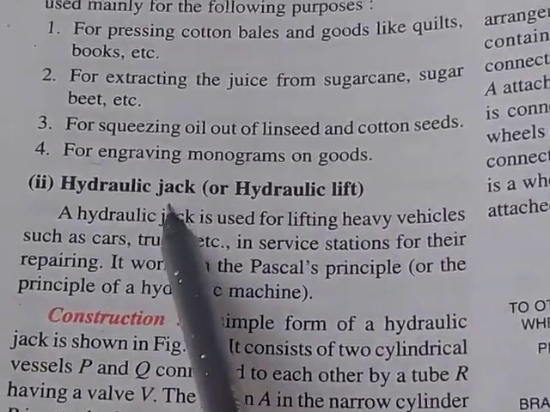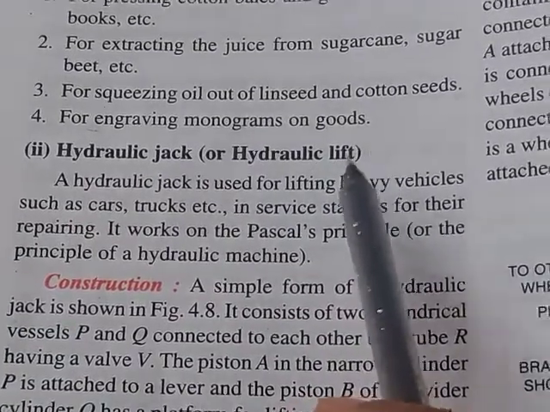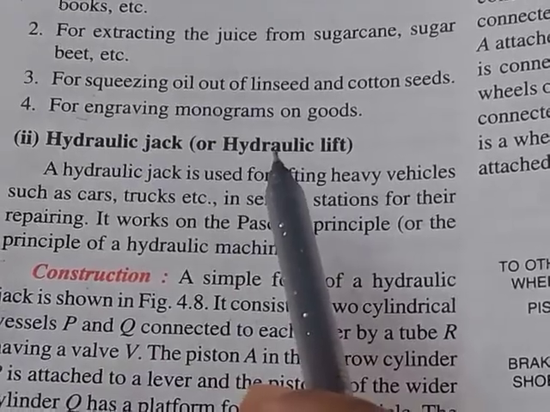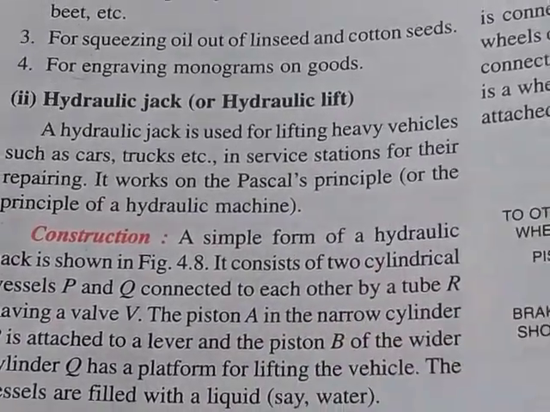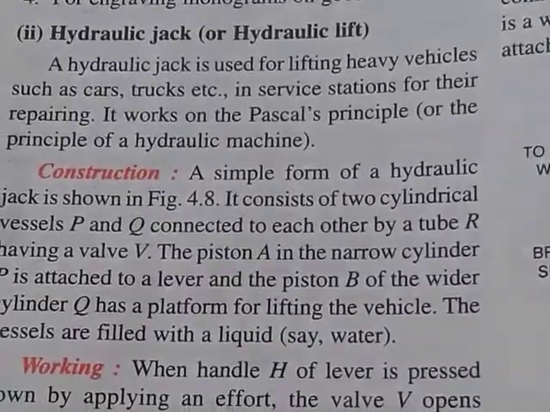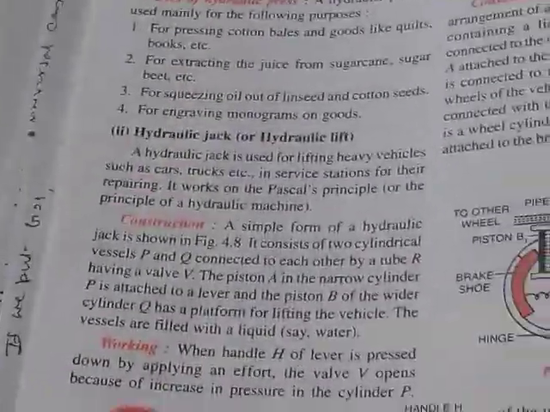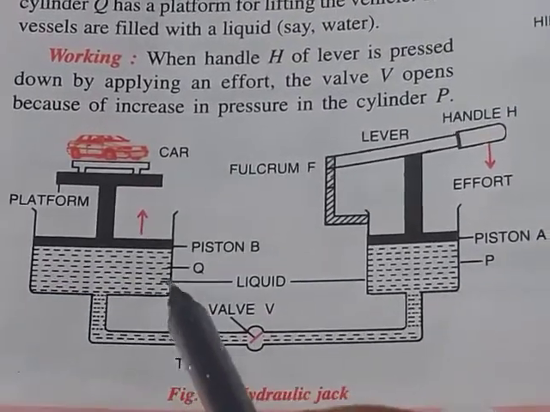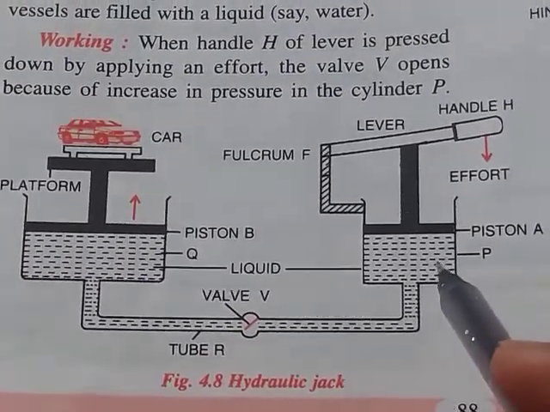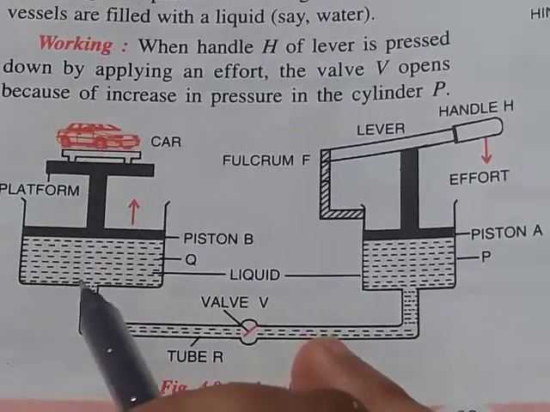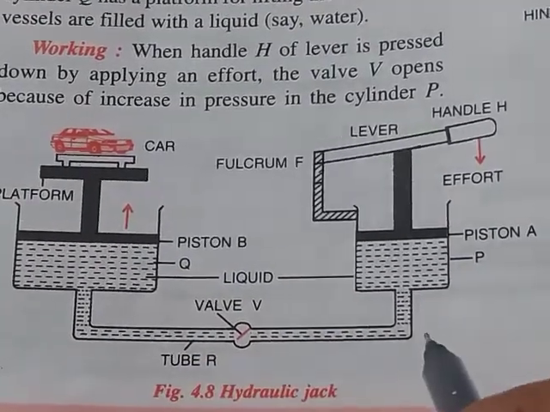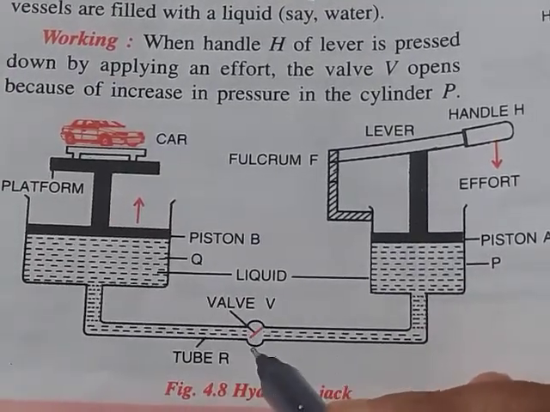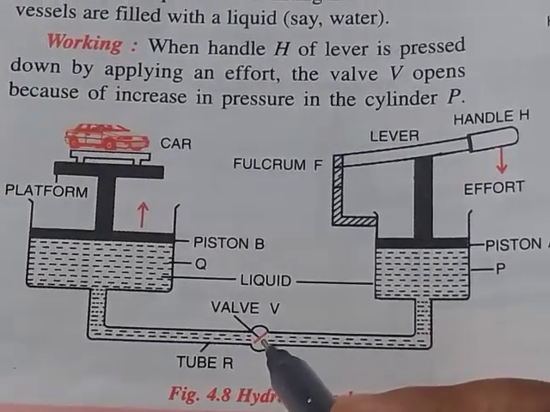Number 2 is the hydraulic jack or hydraulic lift. This also works based on Pascal's law. What is the construction of the hydraulic lift? Here also there are two cylinders, one narrow cylinder, P, and another wider cylinder, Q. These two are connected through a tube and there is a valve at the middle of the tube.